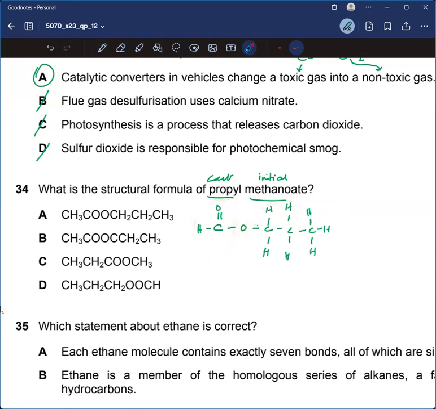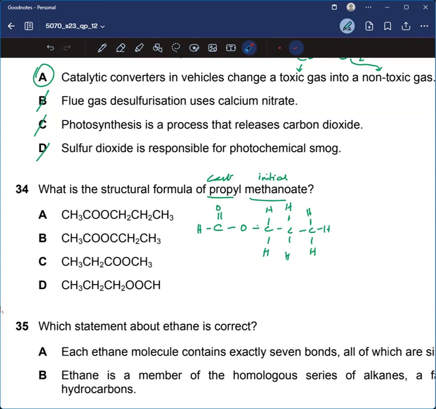Here it could be tricky. You must be thinking that the initial part should be written first and the last part last. But while writing a structural formula or even drawing, it isn't necessary to write it that way. The initial part could be at the end, and the last part could be written first.